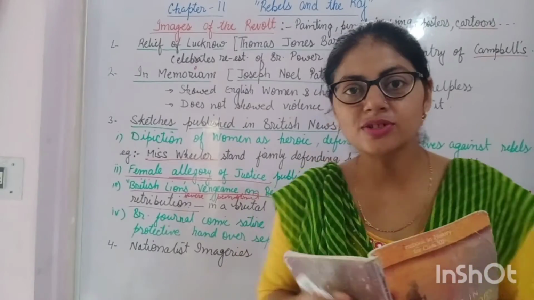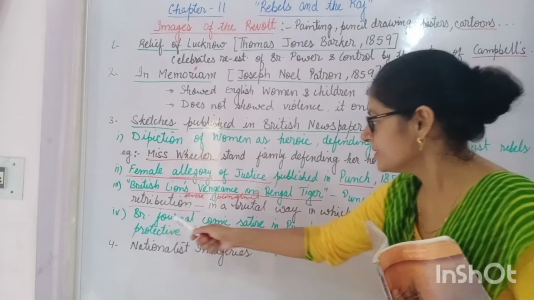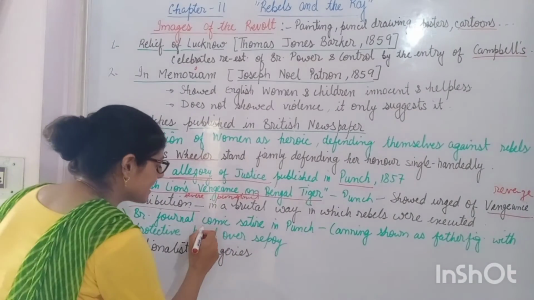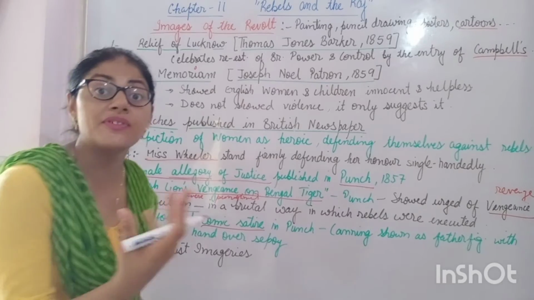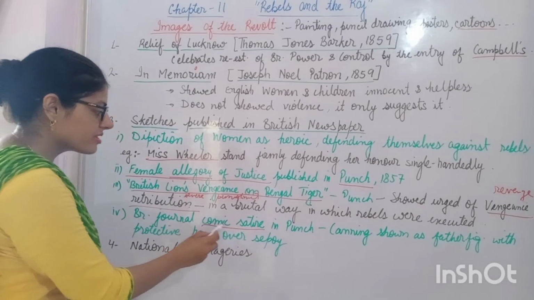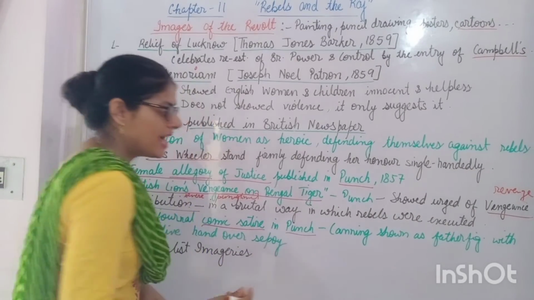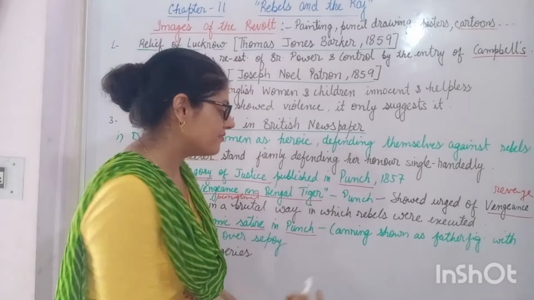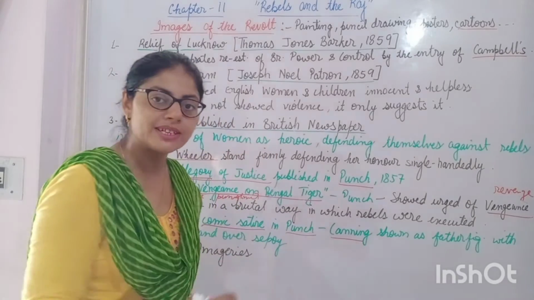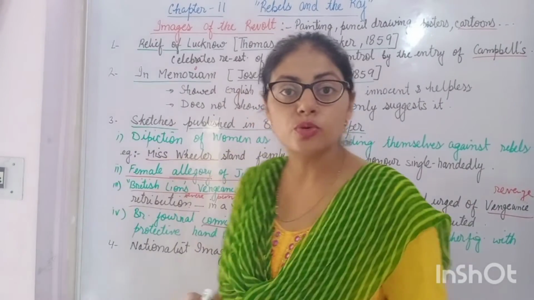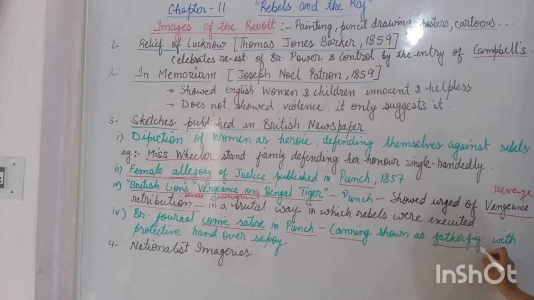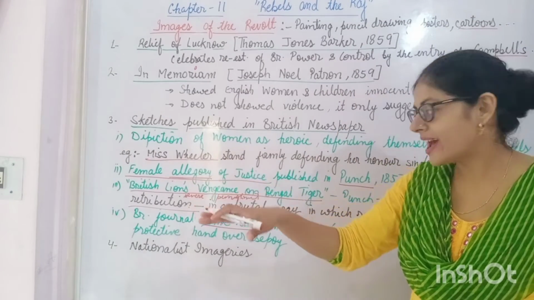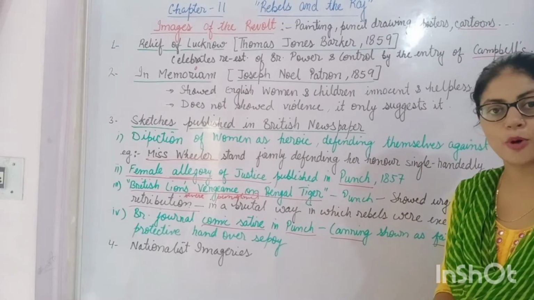Apart from that, there was also one important sketch which was published as a comic satire. Comic satire means something funny. The British general comic satire Punch published one sketch in which Lord Canning, who was the Governor General at that time, was shown in a father-figure-like image, having a protective hand over the Indian sepoy.